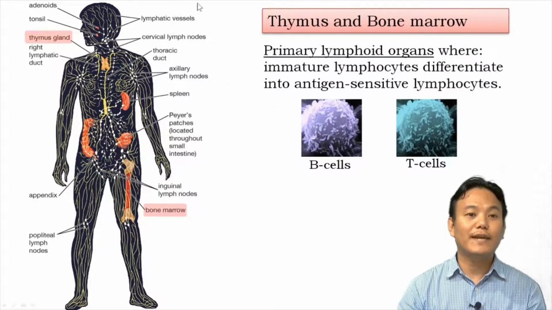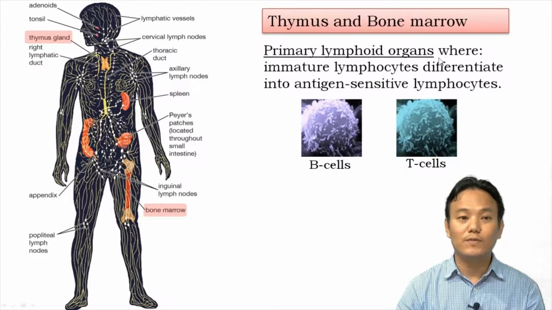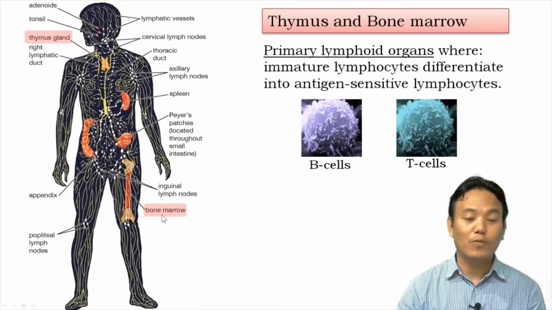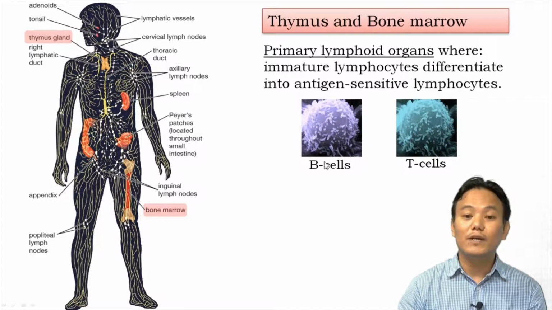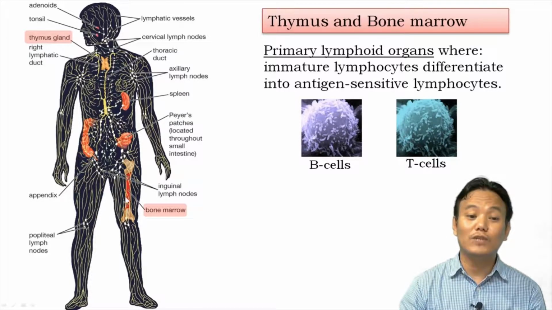If you look at the diagram of the human lymphatic system, we have the thymus gland and bone marrow, which are the primary lymphoid organs. Within the thymus and bone marrow, the immature lymphocytes differentiate into antigen sensitive lymphocytes. So immature lymphocytes become functional antigen sensitive lymphocytes like B lymphocytes and T lymphocytes within these primary lymphoid organs. And the fun fact: T lymphocytes mature within the thymus, and B lymphocytes differentiate and mature within the bone marrow.